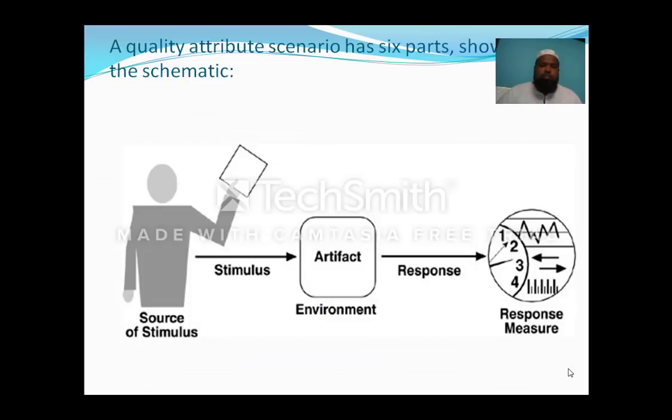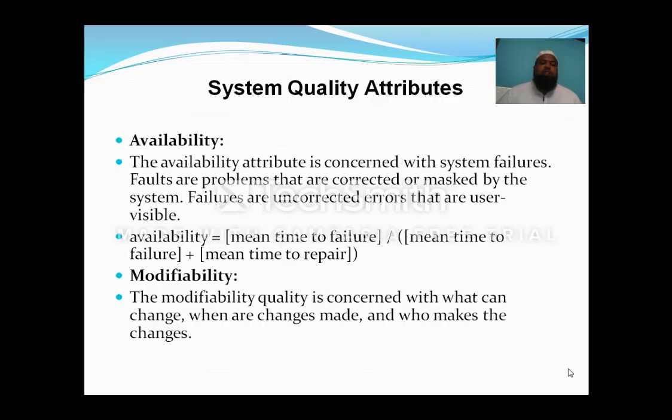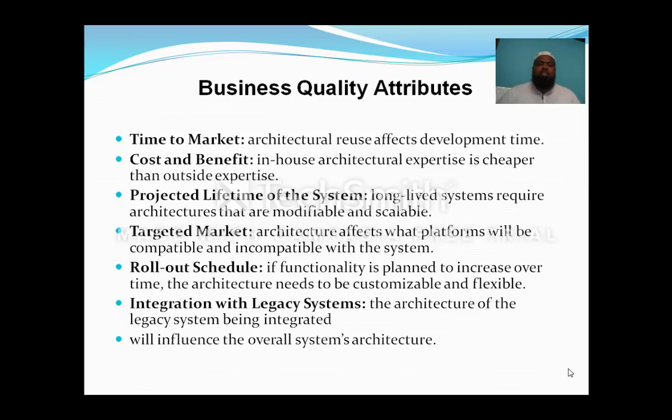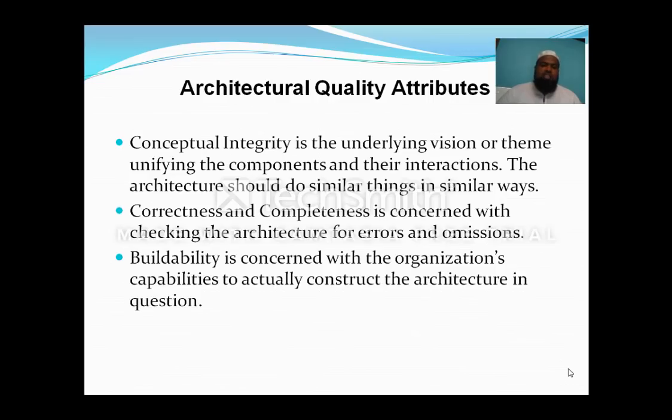So these are the main attributes which you have to look after. In the system quality we have discussed the definition of availability, modifiability, performance, security, testability and usability. In the business quality attributes we discussed time to market, cost and benefit, projected lifetime of the system, targeted market, rollout schedule, and integration with legacy systems. Architecture quality attributes are nothing but conceptual integrity, completeness and correctness. Along with that, buildability is also one of the attributes you have to look after while executing a particular software. So these are the attributes which we need to focus on.